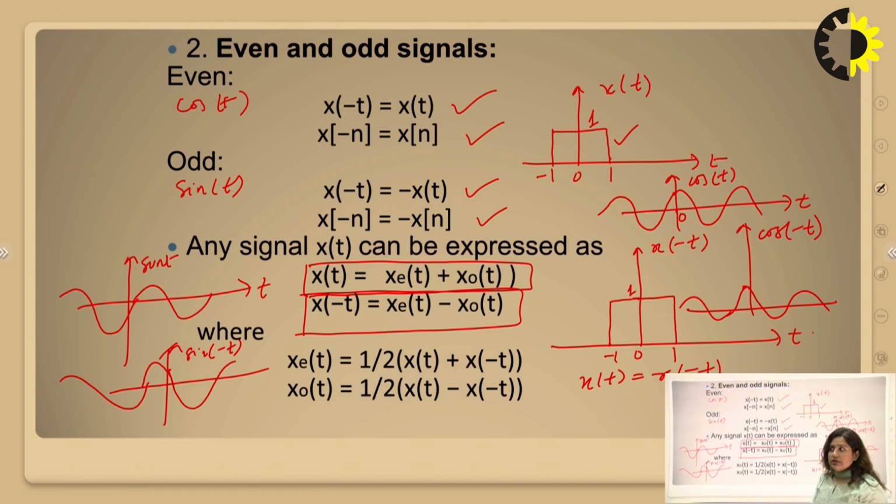We can find the even component and the odd component from the signal itself with these formulas. The even component x_e(t) is half of x(t) plus x(-t), and the odd component is half of x(t) minus x(-t). So these are all about even and odd signals.